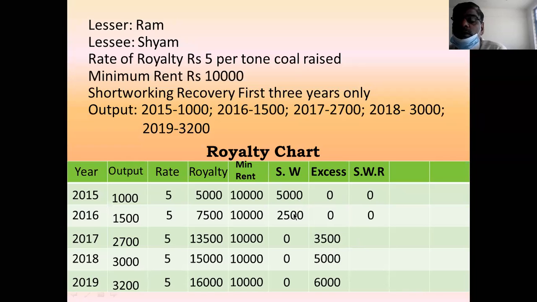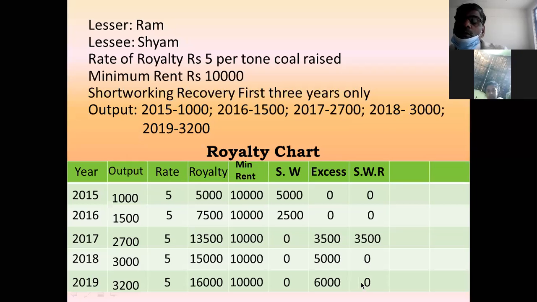5,000 plus 2,500, 7,500 is the short working. Out of this, you recover 3,500. And first 3 years completed. Then after, you are not permitted to recover. There is no permission to recover. Then what is the short working irrecovery amount?